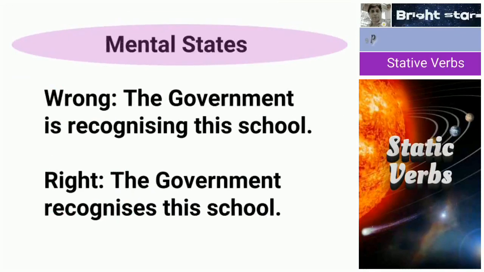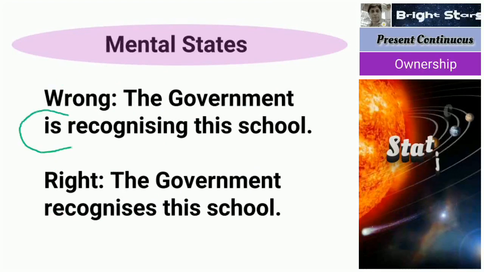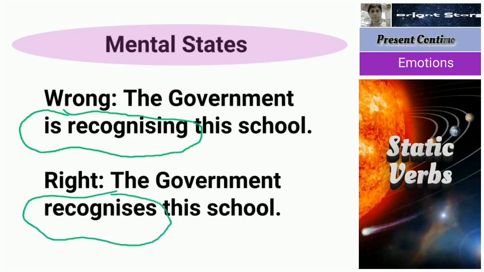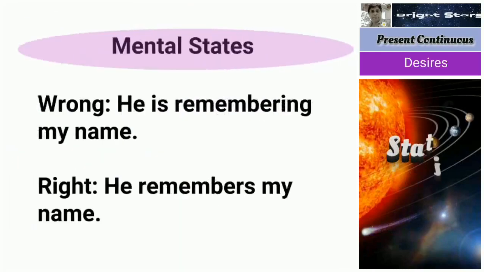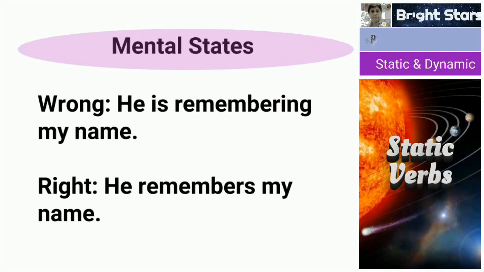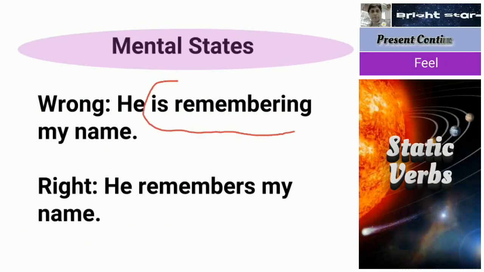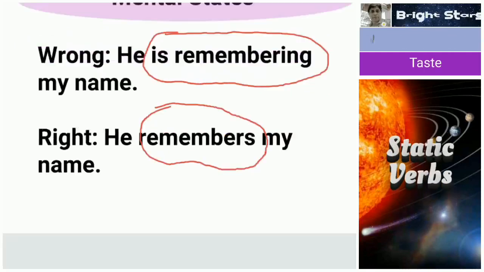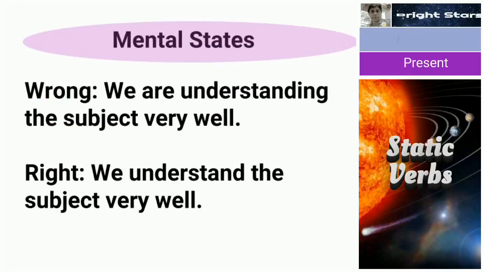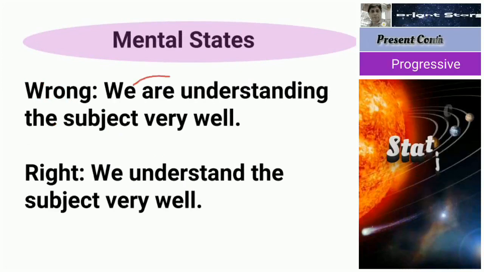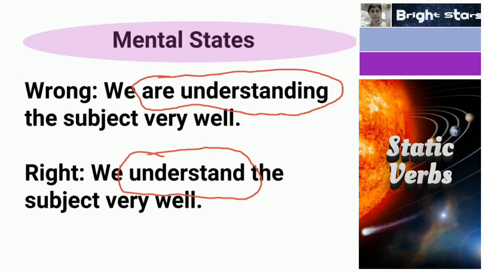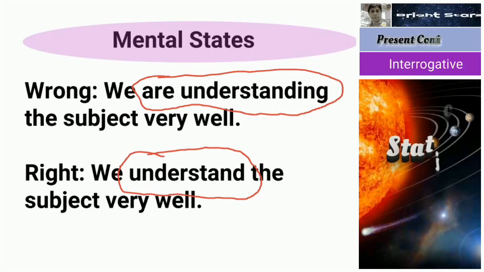Another mental state, the government is recognizing this school. "Is recognizing" is wrong. Recognizes. Next one, he is remembering my name. "He is remembering" is wrong. Remembers is correct. He remembers my name. We are understanding the subject very well. "Are understanding" is wrong. We understand the subject. Though it is a continuous tense, you use simple present tense.